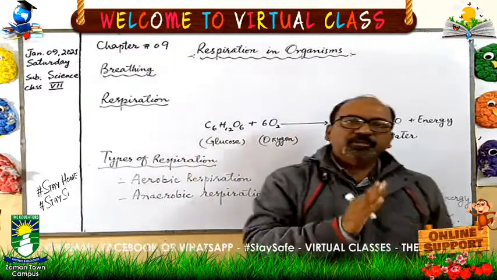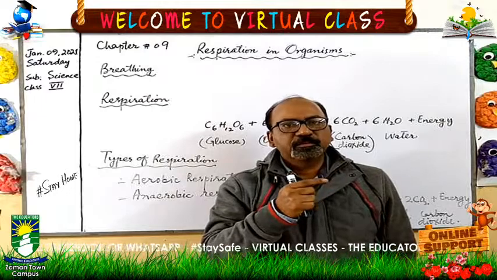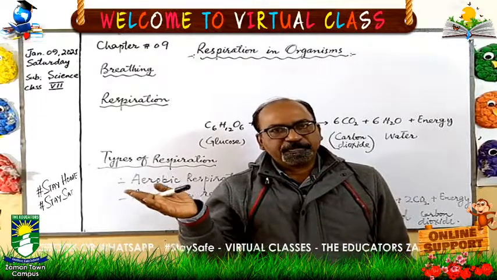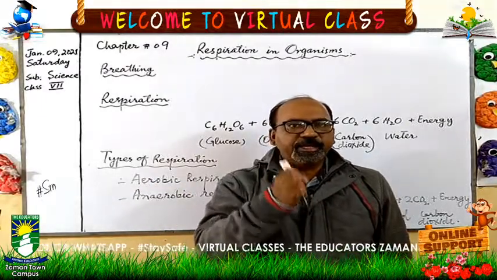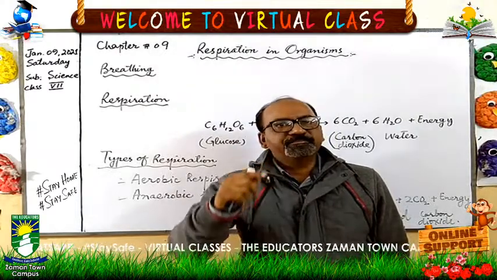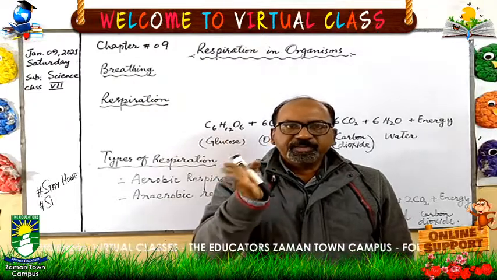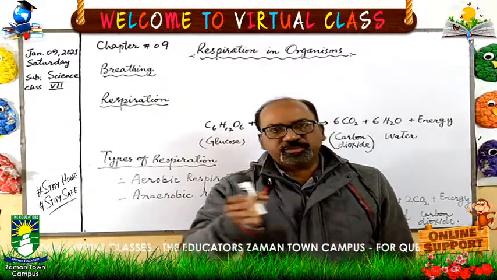So how do these bigger particles of food reach the cells? When the food is digested, it mixes into the blood and this blood goes to the cells.